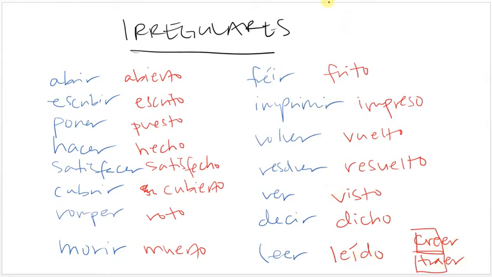And what they mean, the past participle: opened, written, put, made or done, satisfied, covered, broken, dead, fried, printed, returned, resolved, seen, said, and read. So these ones, again, you just have to memorize.